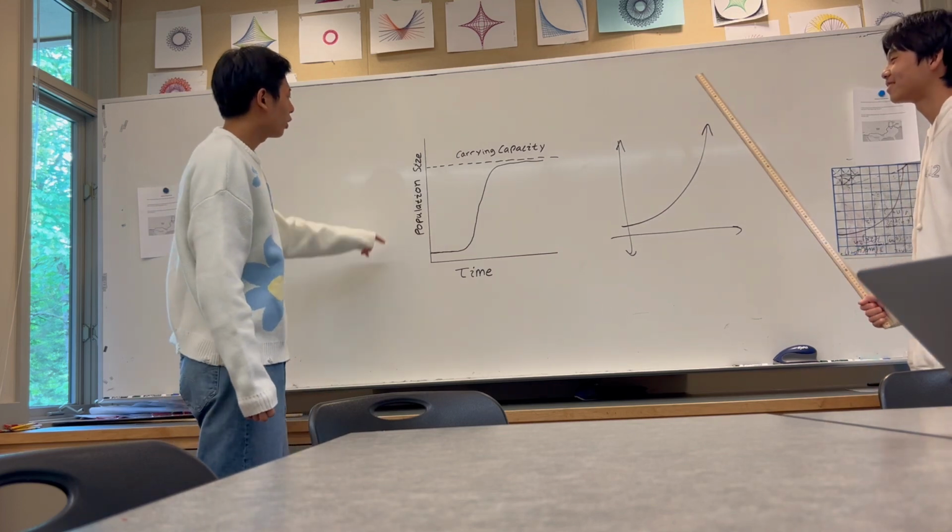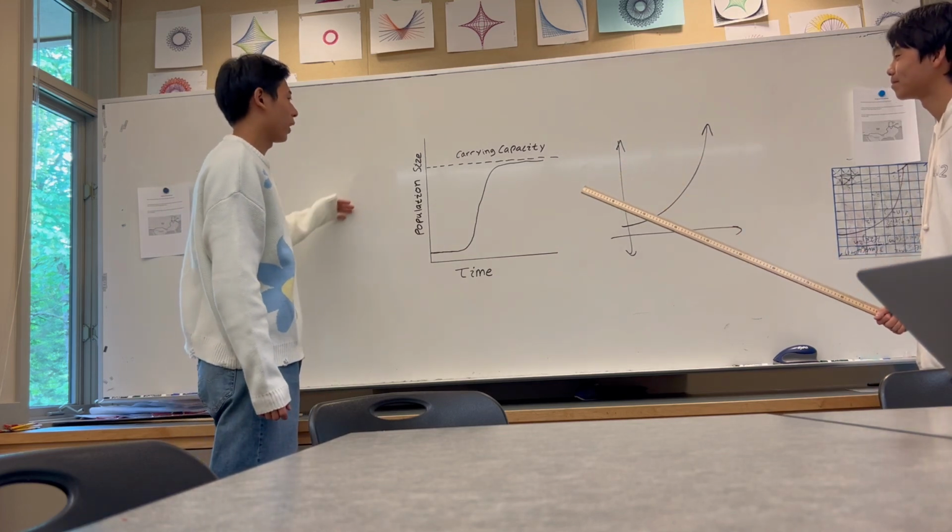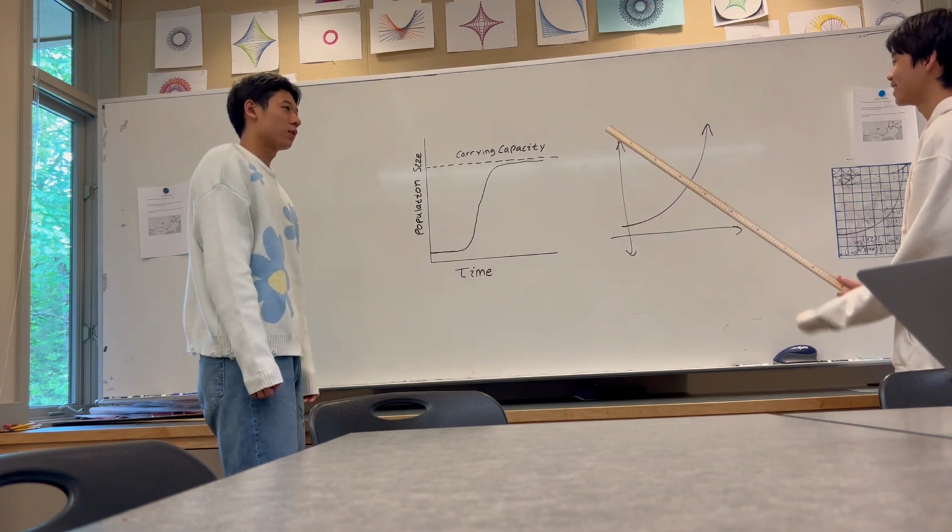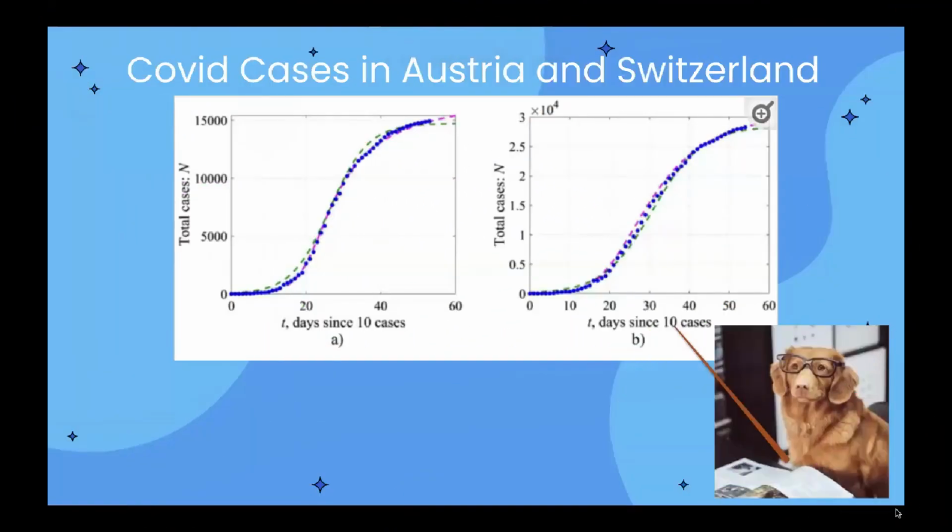Can we model the disease rate, or the way that the virus is transferred? Of course. Here's how it's done. Now we can actually see COVID being graphed here, for example, in Austria and Switzerland, respectively. We see that the cases start to plateau after all. It stops growing. We see the carrying capacity about 15,000 over here and a little bit more on the other one.